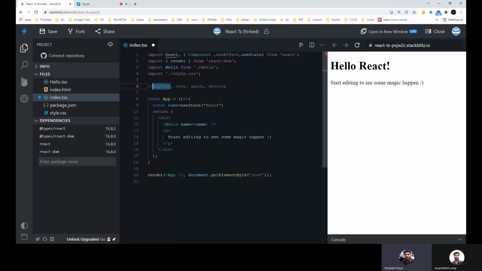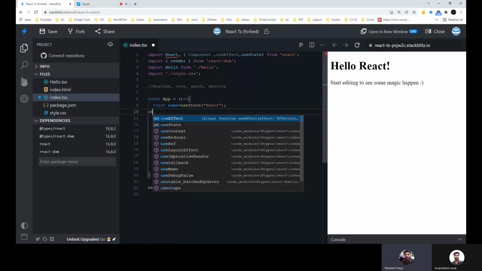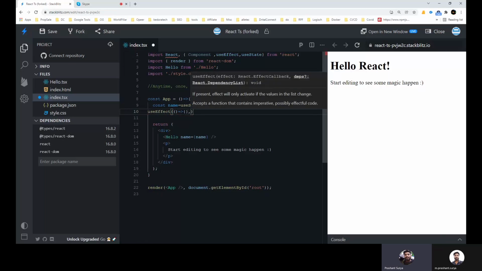So for that you have to write useEffect, and this will take the callback function. So you have to write an anonymous arrow function here, and after that you can pass optional things. The optional things are the dependencies. You can see it's mentioned with a question mark, which means it is optional.